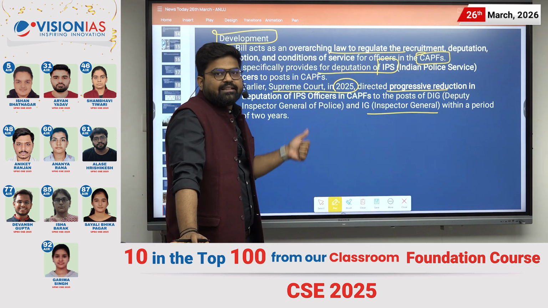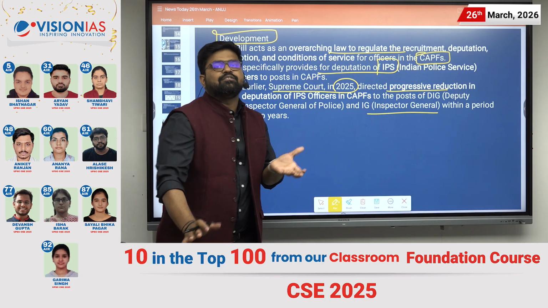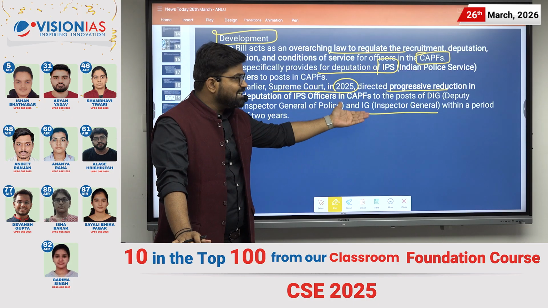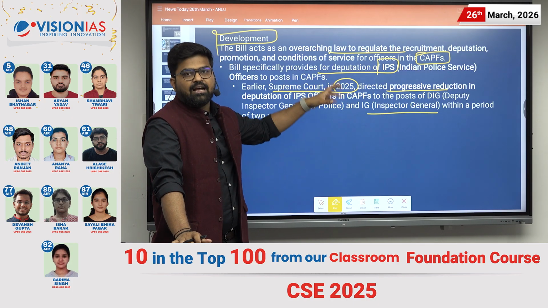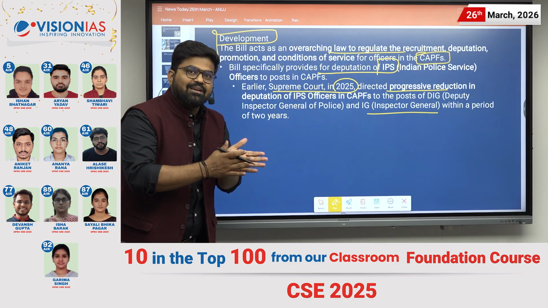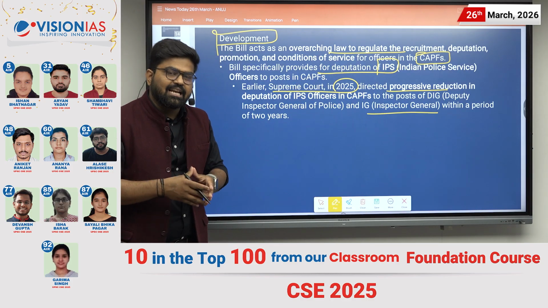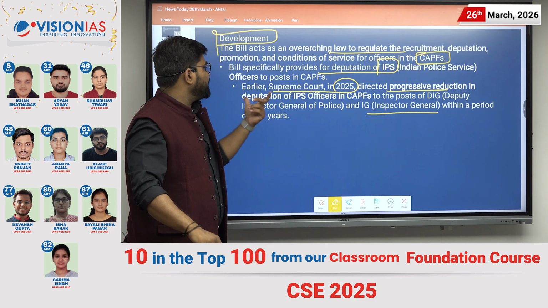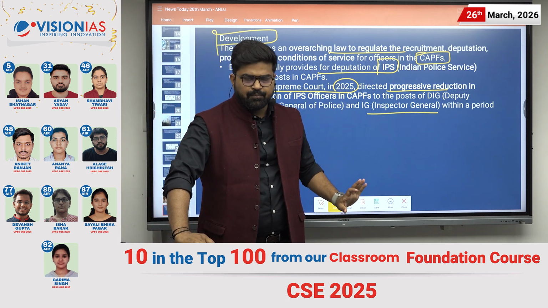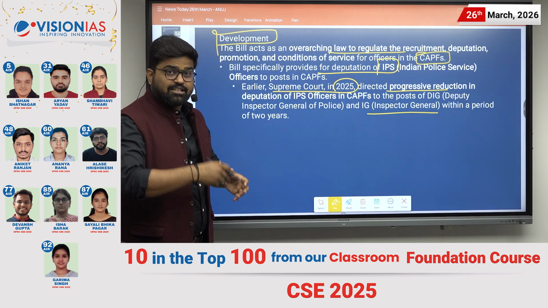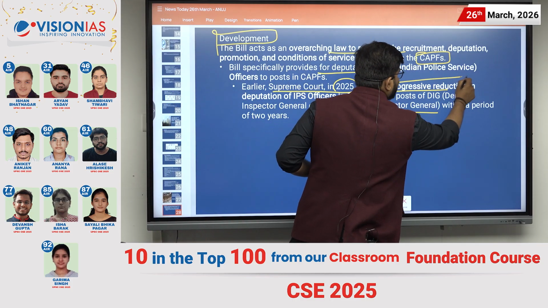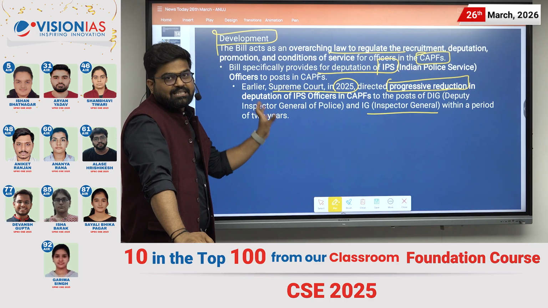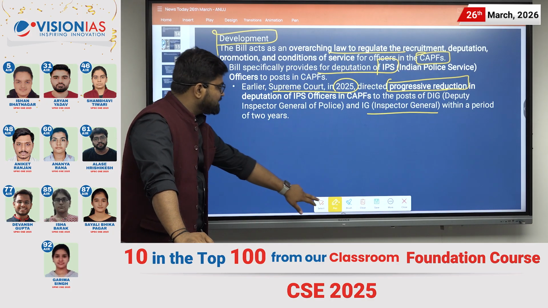There was a case in the Supreme Court where CAPF officers said that there are a lot of deputations to the posts of DIG and IG in CAPF, where IPS officers are directly deputed at those positions and CAPF officers are not getting the chance to be promoted as DIGs and IGs. That was the whole case, and the Supreme Court said there should be directed progressive reduction. So the Supreme Court asked for the reduction of IPS officers on deputation at the posts of DIG and IG in the CAPF.